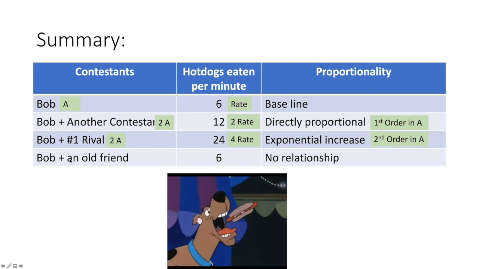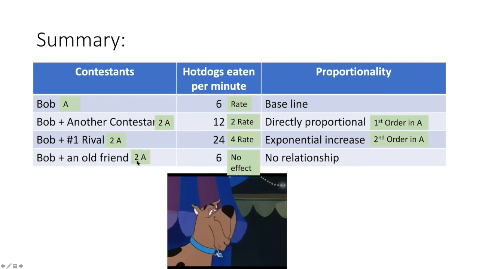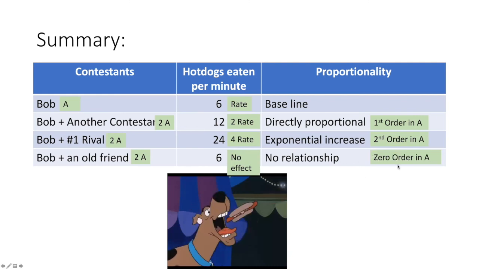All right. And then finally, if we had Bob and an old friend, remember that that's still 2 contestants. So that's still like doubling the concentration of the reactant. But in that scenario, there was no effect on the rate at all. Okay. So what do we call that? Well, what exponent would I put on 2 to make the rate stay the same? Remember that anytime you put an exponent of 0 on something, it turns it into a 1. So that's like a multiplier of 1. That's why we would call that scenario 0 order with respect to A.